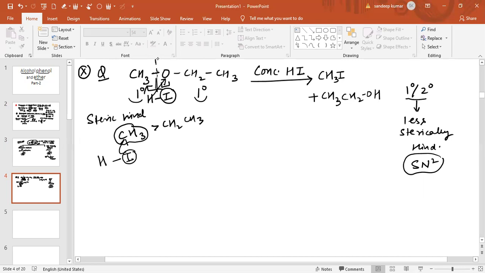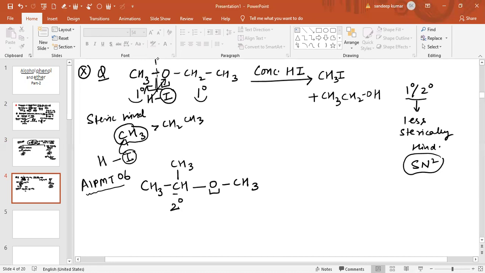Now see another question. That question has been asked in AIPMT 2006. The question is CH3, CH, CH3 and oxygen and CH3. Now see, across oxygen, this carbon is a 2-degree carbon, and this is a 1-degree carbon. So if 1-degree and 2-degree are there, then again the chances are of SN2.